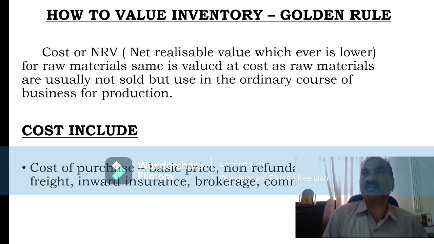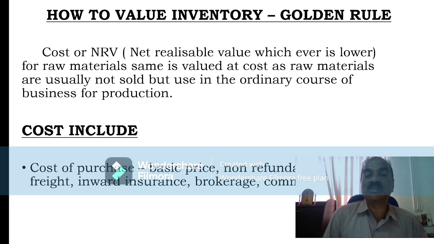Whichever is lower, because when inventory is more, profit will be more, and it will end up in payment of dividend out of capital if inventory valuation is upward lifted or inventory valuation is more. So the rule says that if net realizable value is less, inventory should be valued at that. Finished goods as well as work in progress should be valued at that price.